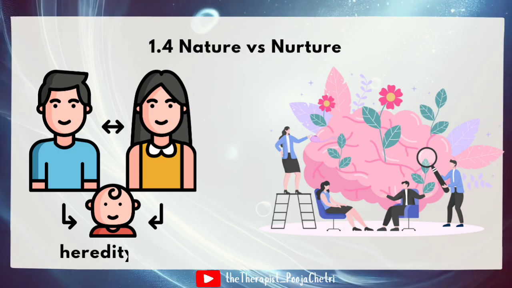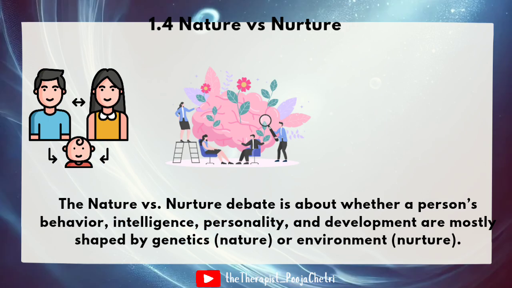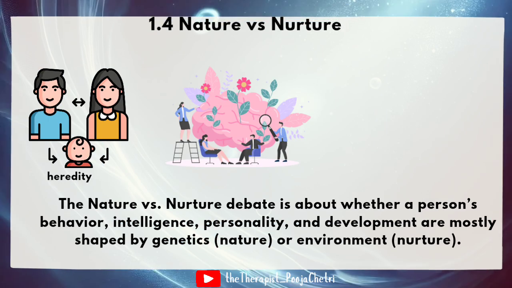So 1.4, Nature versus Nurture. Nature and nurture are terms for heredity and environment. Nature means the heredity, the genes, and nurture means the environment. The nature and nurture debate is about whether a person's behavior, intelligence, personality, and development are mostly shaped by nature, that means the genetics, or the environment, that means the nurturing.